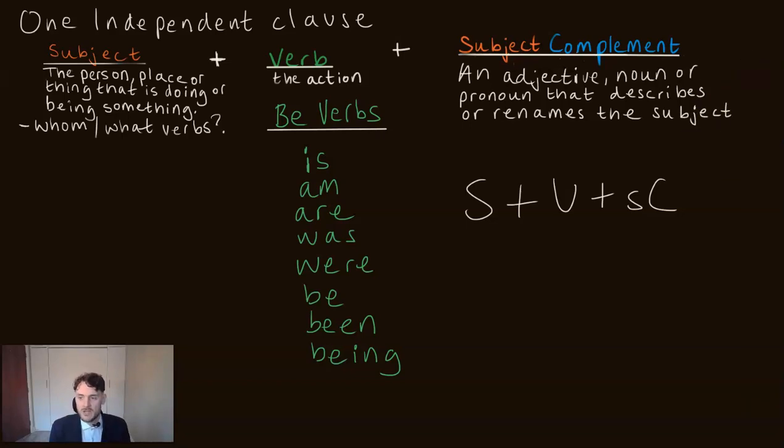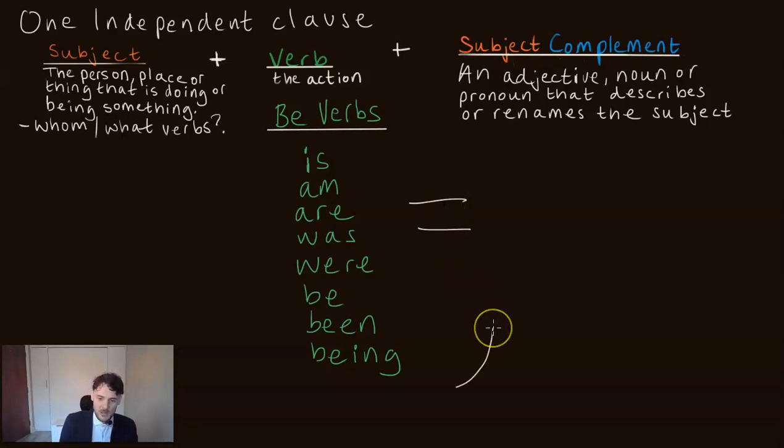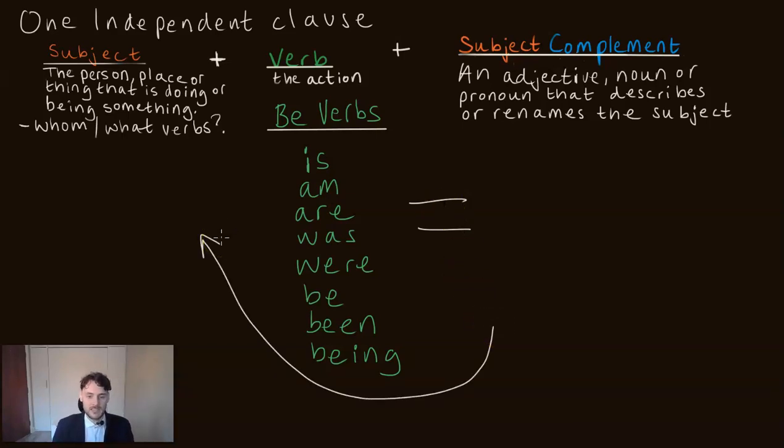So what makes a subject complement? The difference is in the verb. Look at the verbs. These are be verbs, or what you might call linking verbs. What these basically mean is equals. It just means this equals this, which is why they help us understand more about the subject. Now, if I said, Helen is a princess.